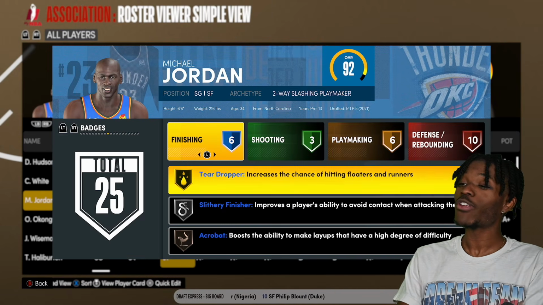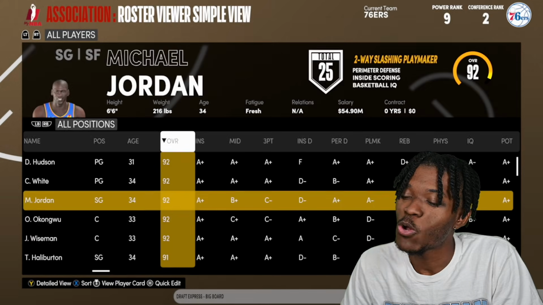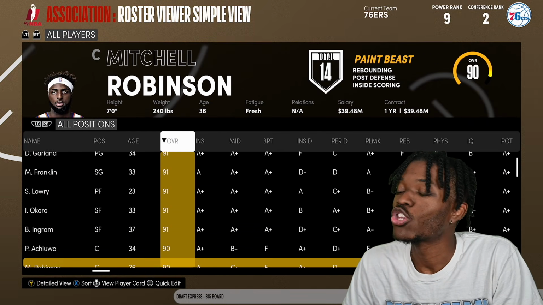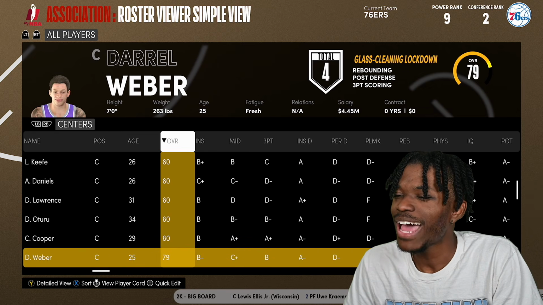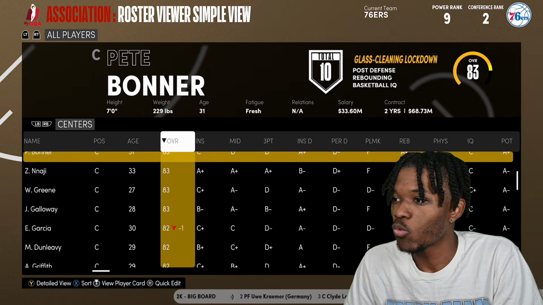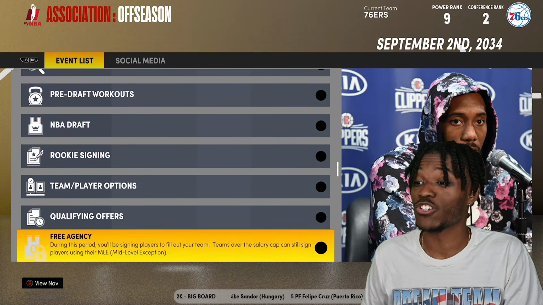Only a 92 overall nowadays. He's a free agent now. He low-key has been very quiet since he signed with OKC. Maybe not the greatest decision of his career, but it happened. Where did I already pass up Bill Russell? 84 for Bill Russell. Okay, he's in Minnesota. Well, I guess he's not in Minnesota because he's on the last year of his deal.